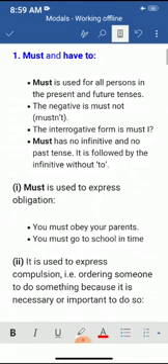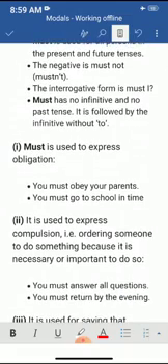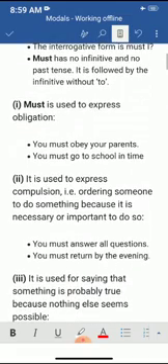Must is used to express obligation. You must obey your parents. You must go to school in time. It is used to express compulsion, ordering someone to do something because it is necessary or important to do so. You must answer all questions. You must return by the evening.